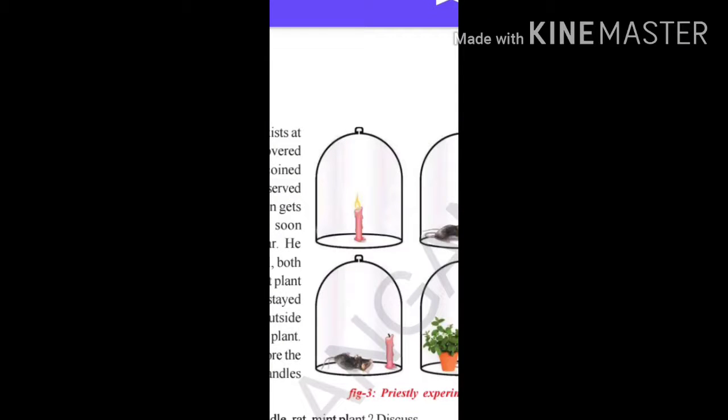The air present in the bell jar was utilized by the burning candle. As you all know, any process of combustion requires oxygen gas. In absence of oxygen gas, burning or combustion will not take place.